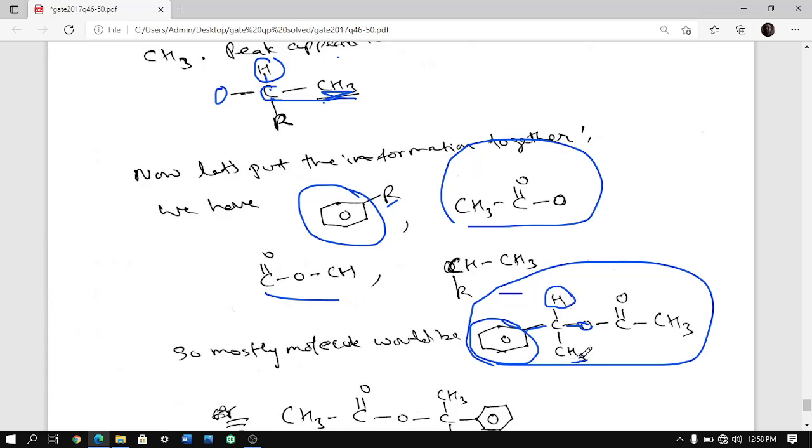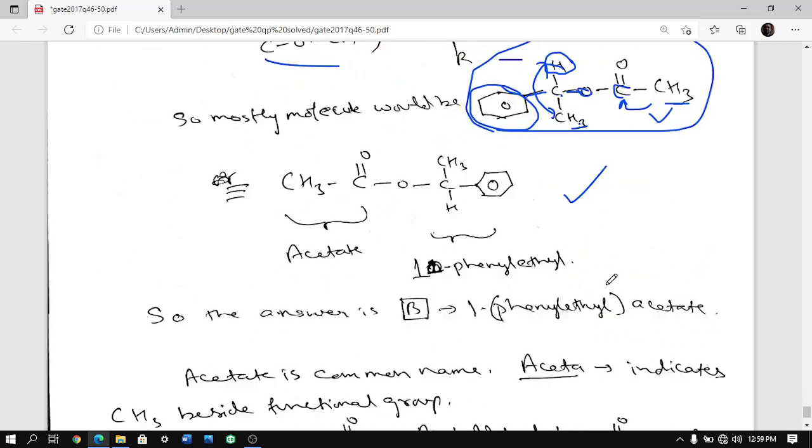Same for this CH3: this hydrogen also has coupling constant 7.2 because it is split by this hydrogen, and this hydrogen is split by this CH3, which gives a 3 proton signal. It is attached to carbon, not to oxygen, therefore it comes around 1.5. And this CH3 is attached to a carbon which has a carbonyl group, so it comes around 2.05, with 3 protons. Because these 3 protons are beside a carbon which does not have any hydrogen, it comes as a singlet. So the answer is this.